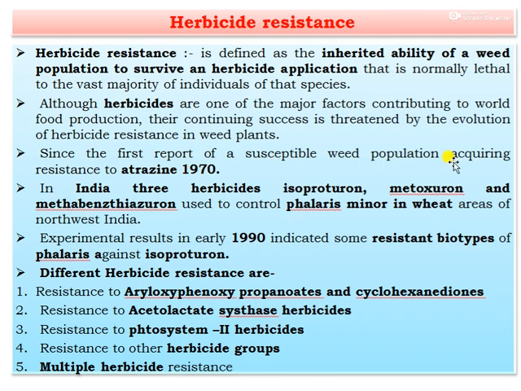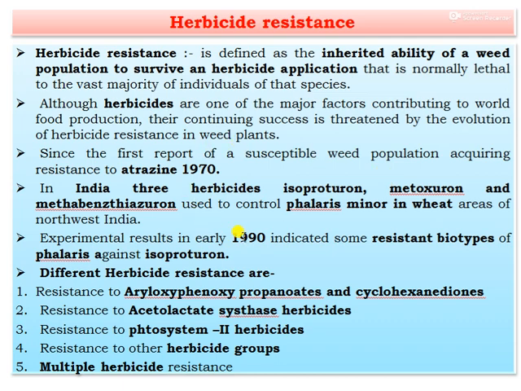and their continuing success is threatened by the evolution of herbicide resistance in weeds. The first report was of a susceptible weed population acquiring resistance to atrazine in 1970. In India, three herbicides, isoproturon, metoxuron and methabenzthiazuron, were used to control Phalaris minor in wheat in areas of northwest India. In experiments in the early 90s, some resistant biotypes of Phalaris against isoproturon were indicated.